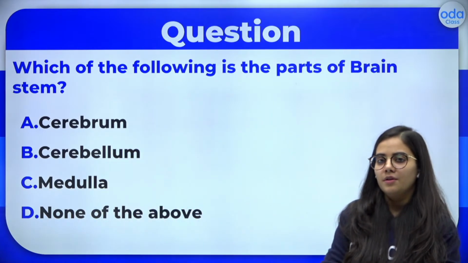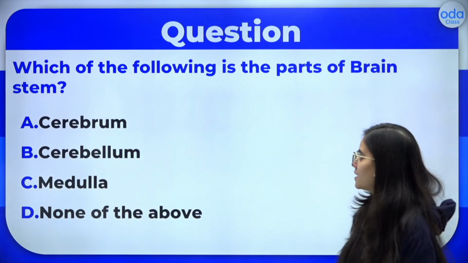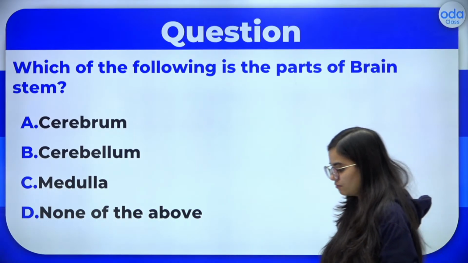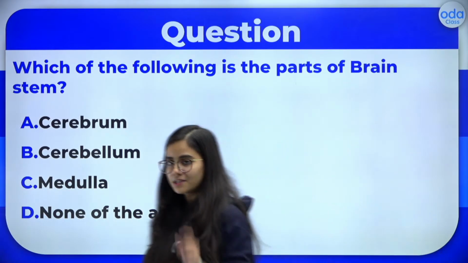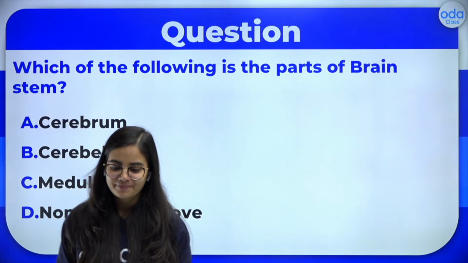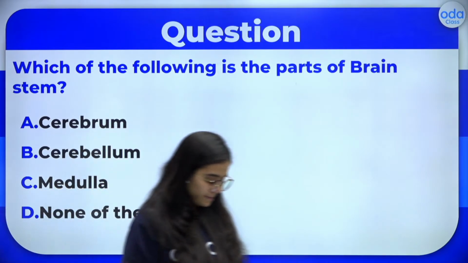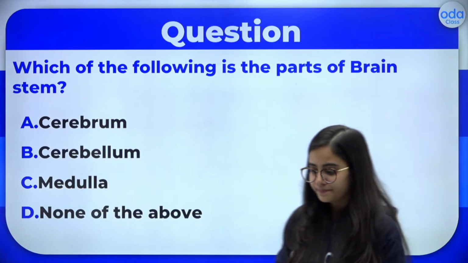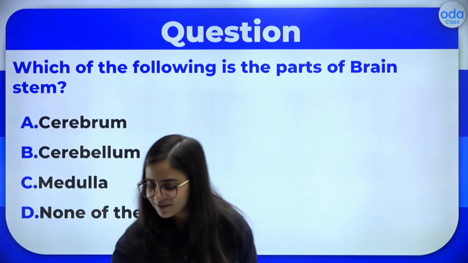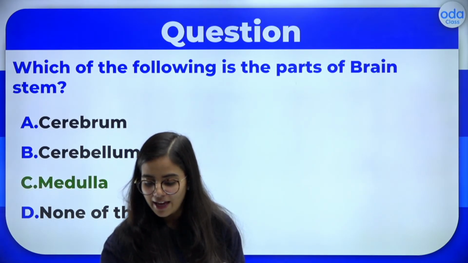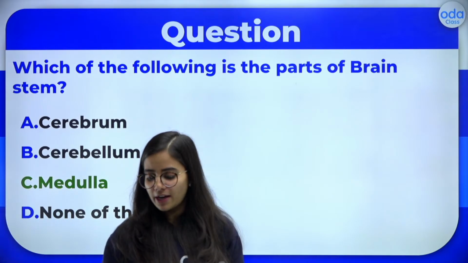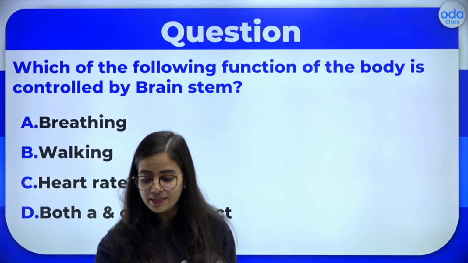Come on, you can answer this. Cerebrum, cerebellum, medulla. You must have seen that diagram as well. Okay, very good. So let's see the answer. Yes, the answer is medulla. So medulla oblongata, that is the part of the brain stem.